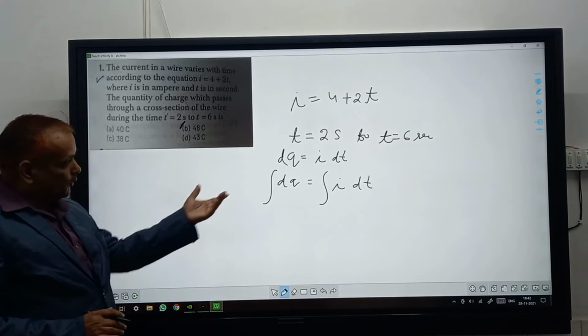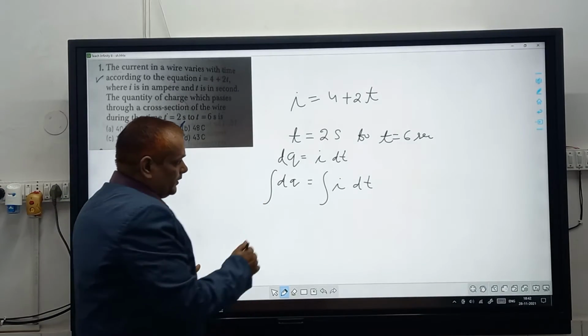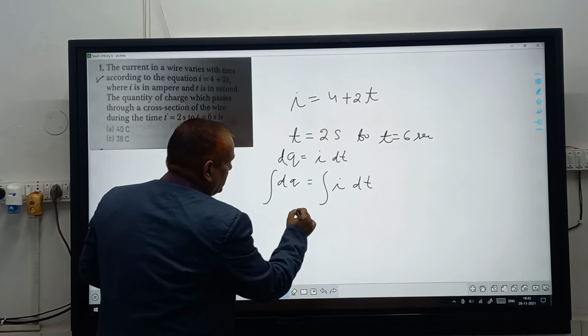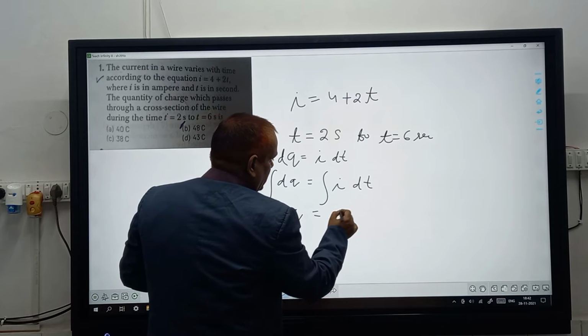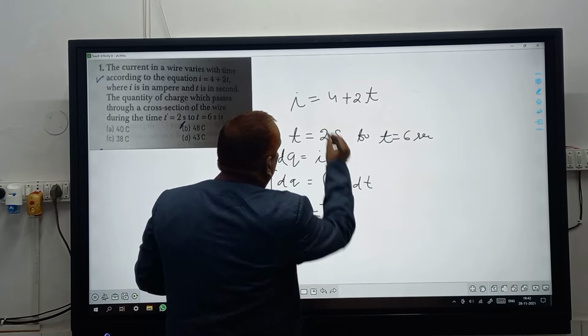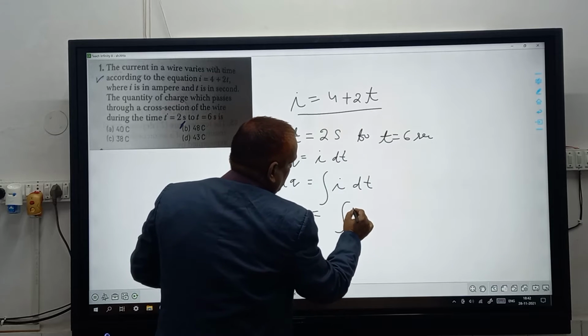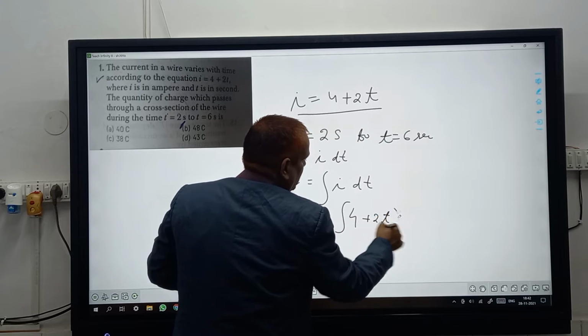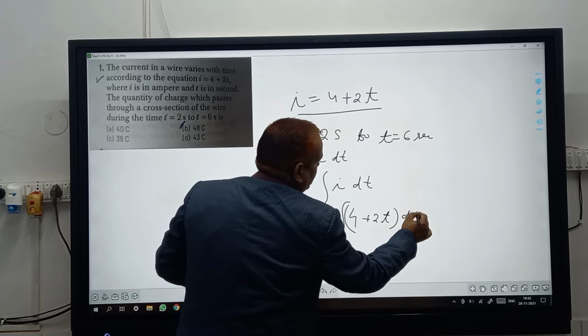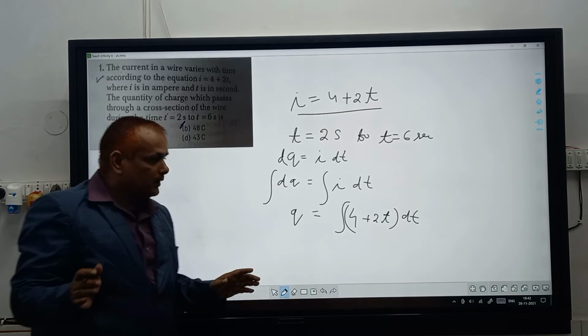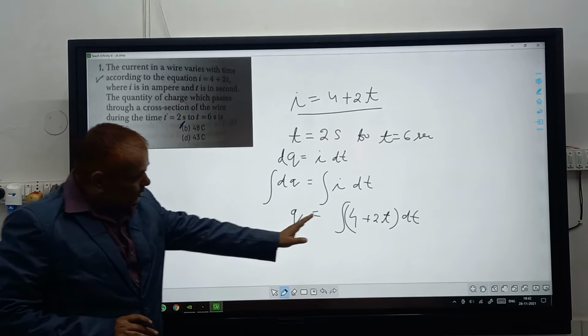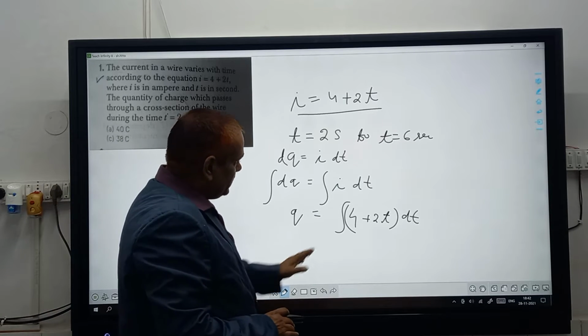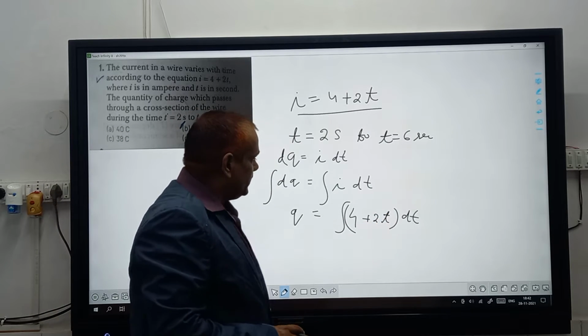Integrating this will give you q is equal to the integration, where the value of I can be put here, 4 plus 2t within bracket dt. So this equation is q is equal to the integration of 4 plus 2t dt.